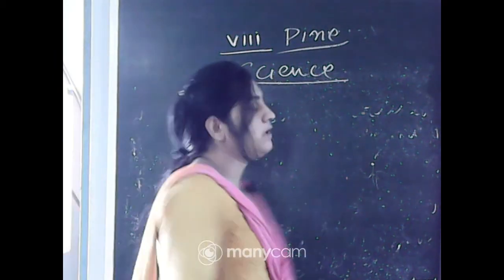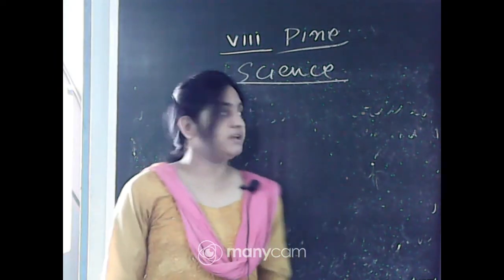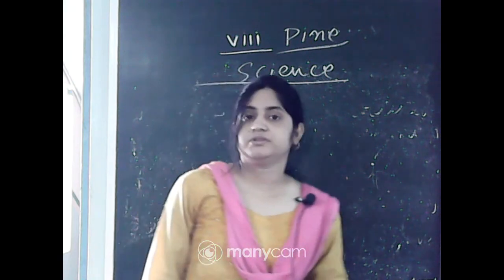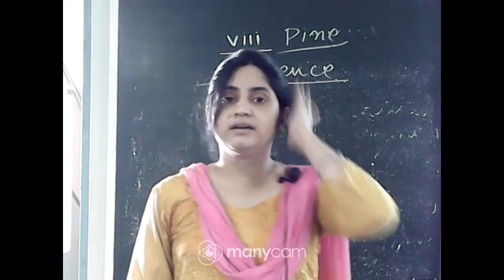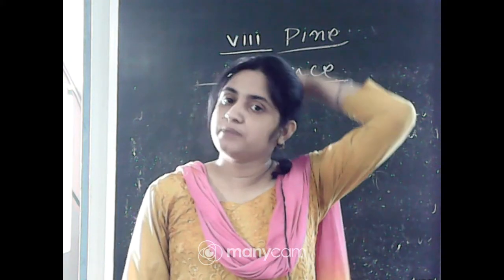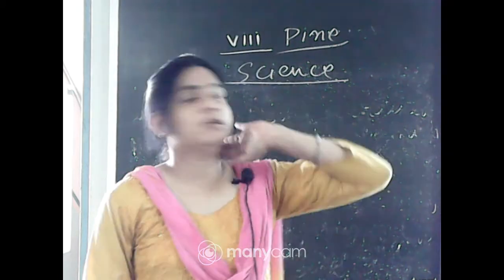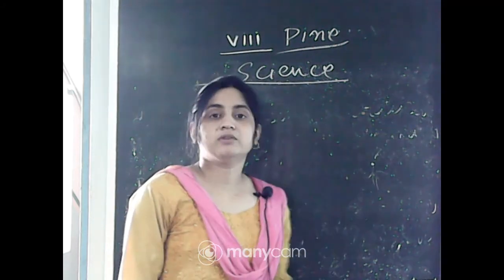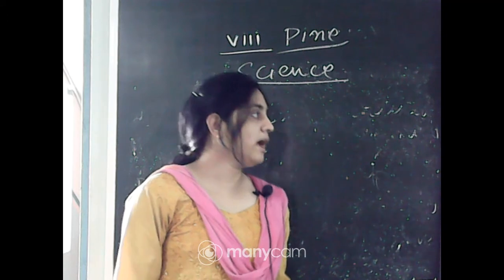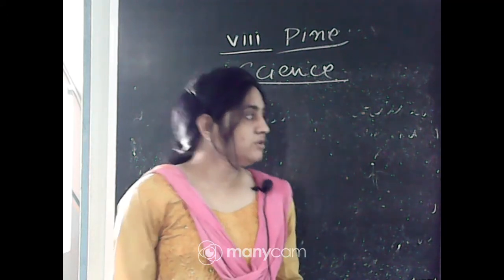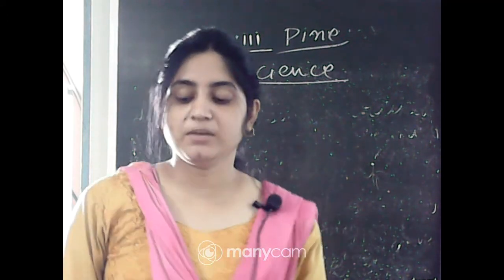Previous day we have completed the process of metamorphosis. Today we start from asexual reproduction, what the modes of asexual reproduction are, and how it occurs in microscopic organisms. So we have learnt about that. Okay, so let's start from asexual reproduction.